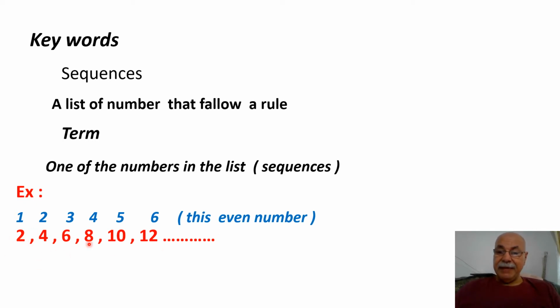The sequences have four types of shape: even numbers, odd numbers, square numbers, and rectangle numbers. We will see them in the next slide.